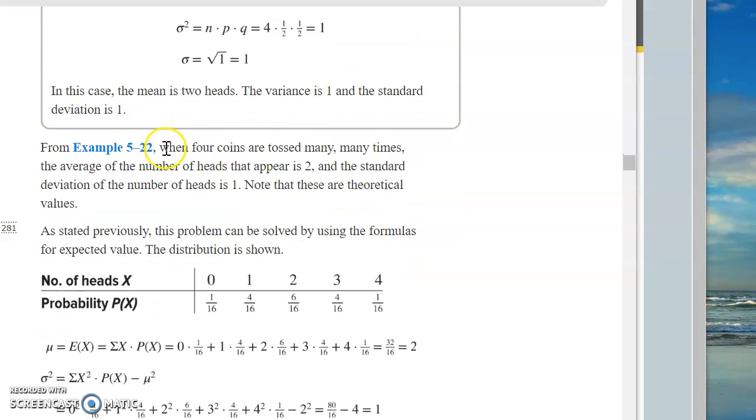That's one we just did. When 4 coins are tossed many, many times, the average of the number of heads that appear is 2. So you do that experiment a bazillion times. The average of the number of heads that appears is 2.